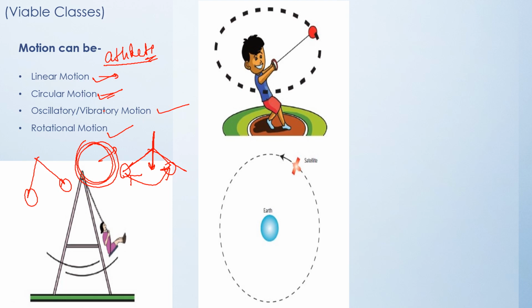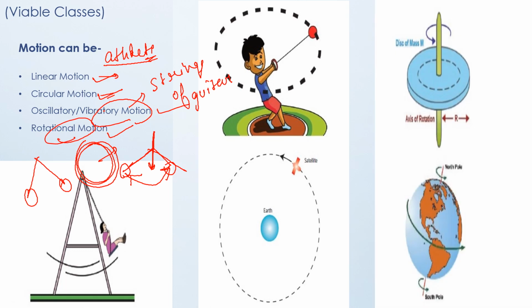And for vibratory motion, you can take the strings of a guitar. For rotational motion, the earth rotating on its own axis. This is the example of rotational motion.